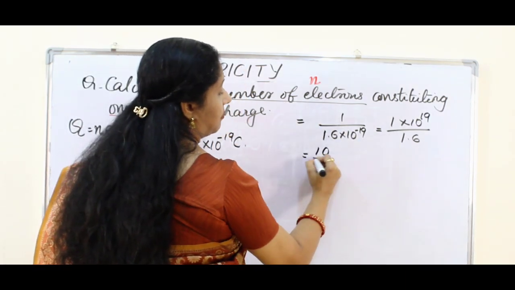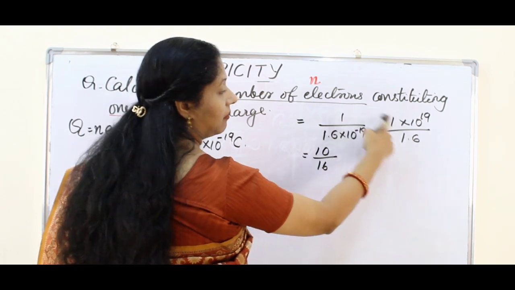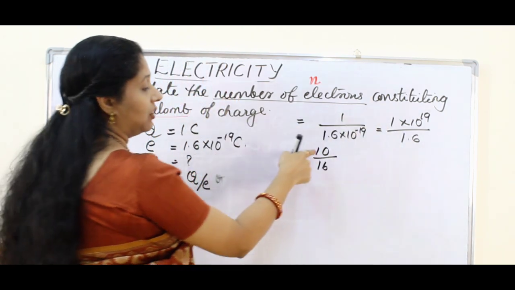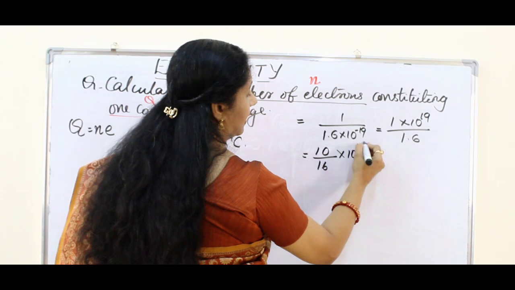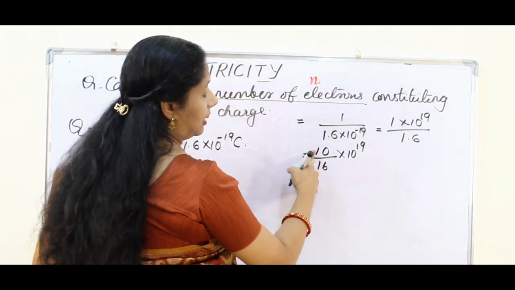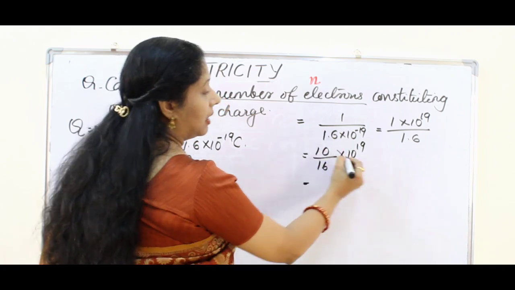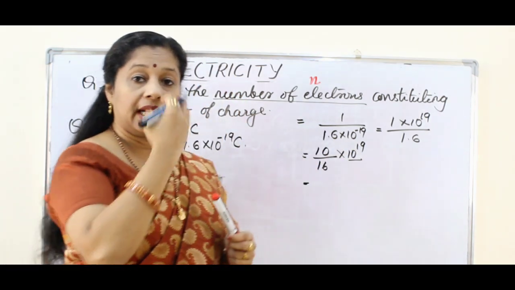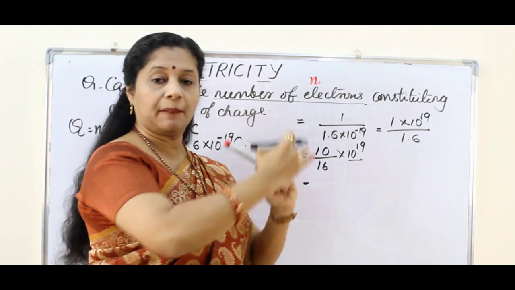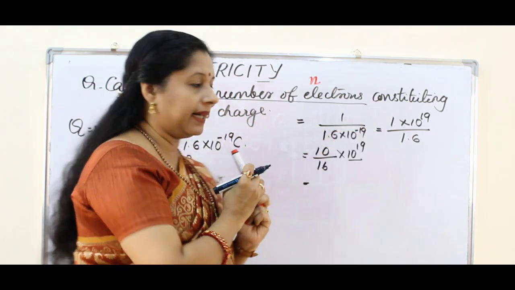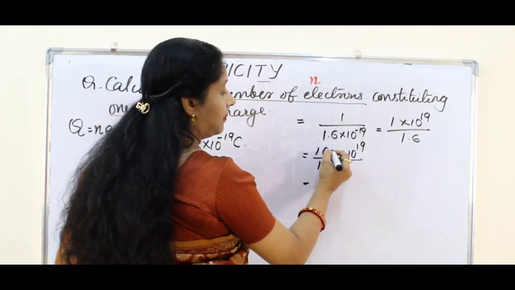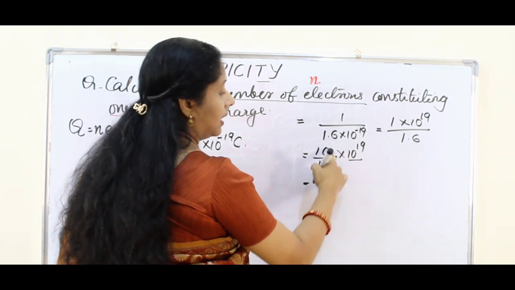So 10 by 16, because I am multiplying both with the same value, 10 into 10 to the power of 19. But the numerator is a smaller value, so I am borrowing one 10 from here, because 10 to the power of 19 means 19 tens are multiplied. From those 19 tens, I take one 10, so it becomes 100, right? 10 into 10, 100.